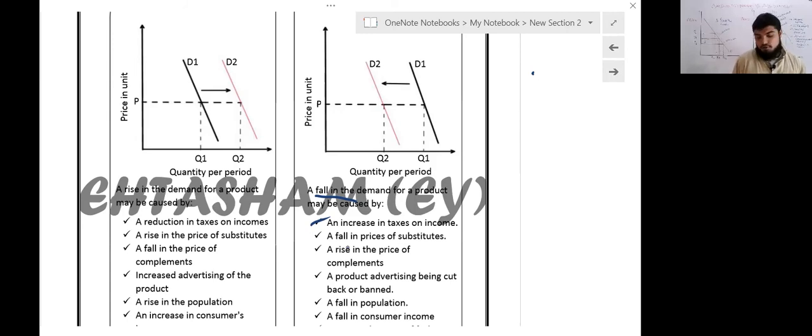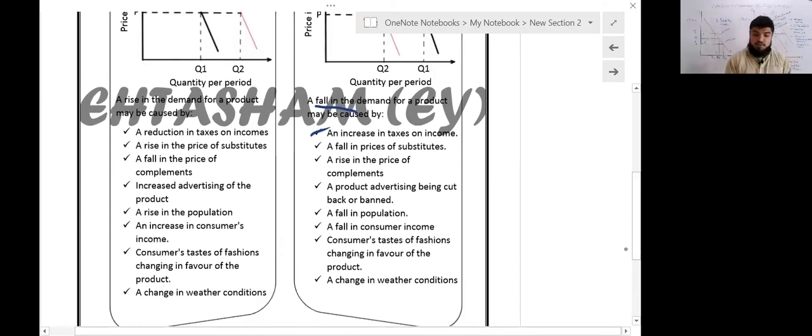A fall in price of a substitute, yes, it is another factor. Then the customer will shift from the current good to the substitute good. A rise in price of complements, yes, the rise in price of petrol will fall the demand for cars. A product advertising cutback and ban, yes. What if the government decides to ban this product and not advertise it? Then definitely there will be a fall in demand for that product. A fall in population, yes, it is a major factor. If your population decreases, the demand falls for the product.